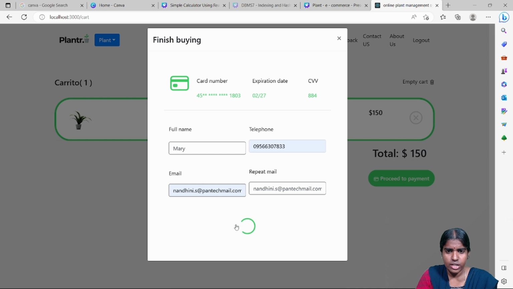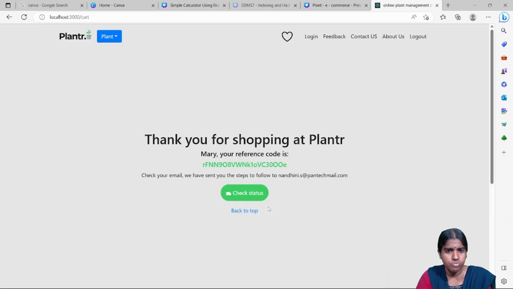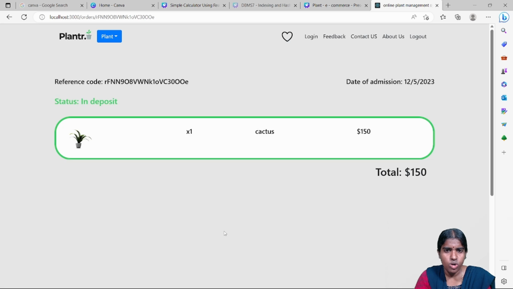Once you're going to buy, it will go here and you can buy those items. It will generate some reference code. Once you want to check some status, you can just see here. Clear with this? So what do you mean by this?